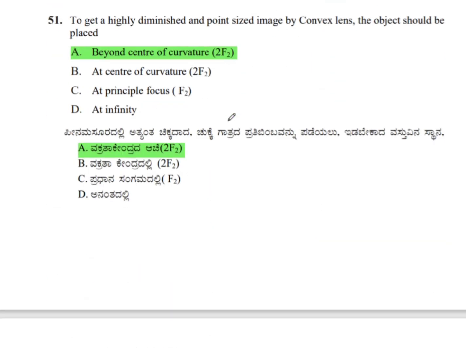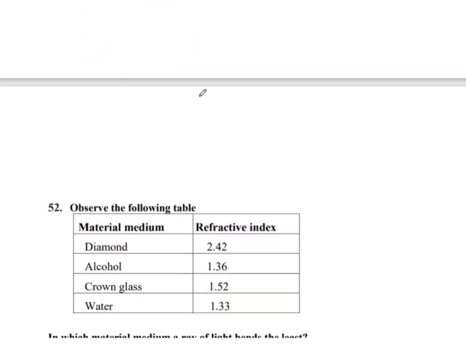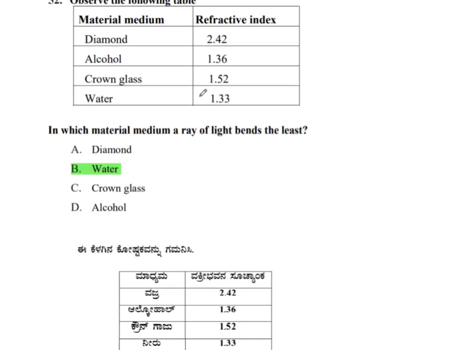Now moving to next question. To get a highly diminished and point-sized image by convex lens, the object should be placed beyond center of curvature to F2 or C1 to get point-sized image which is highly diminished.